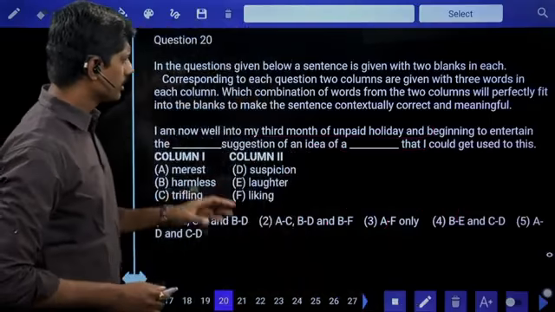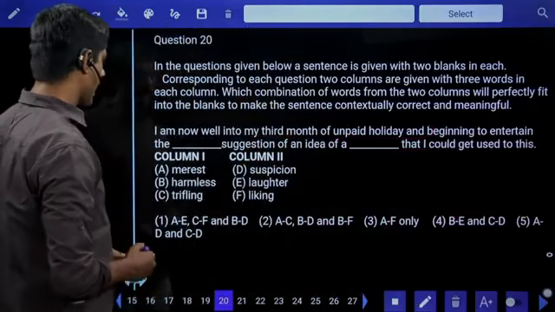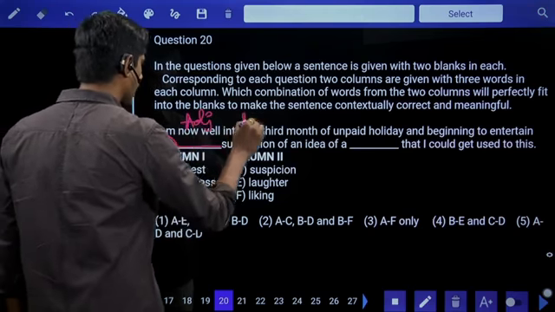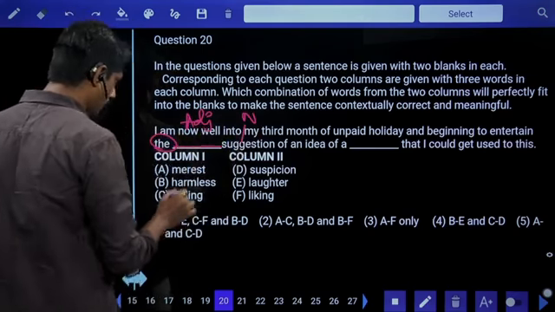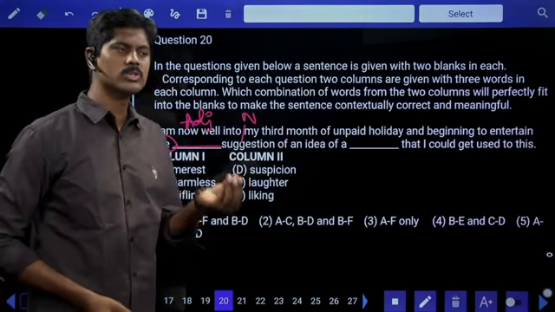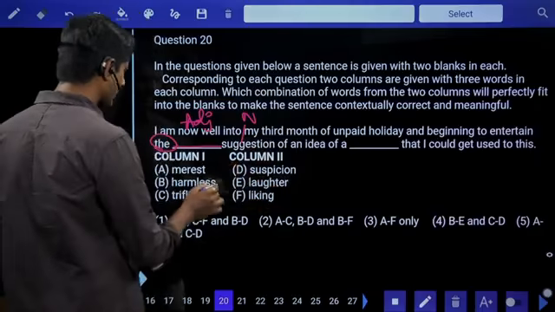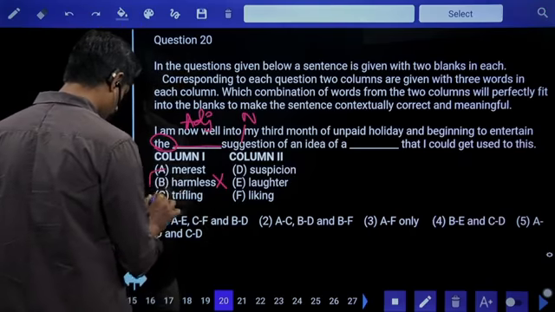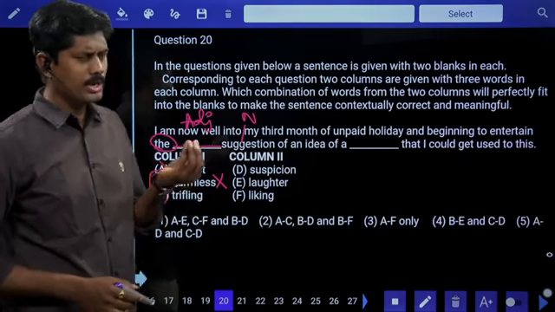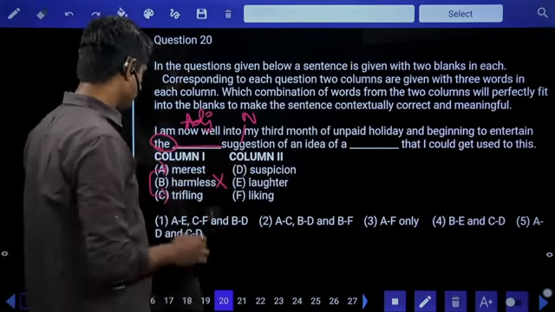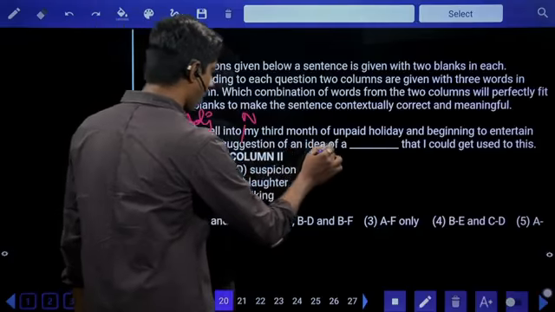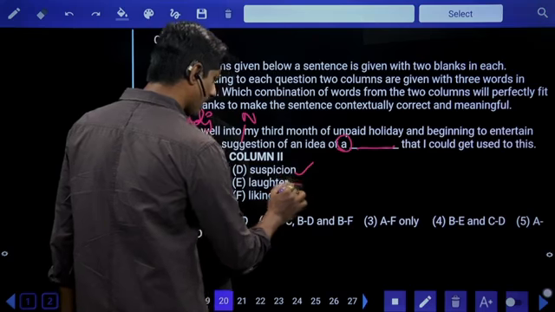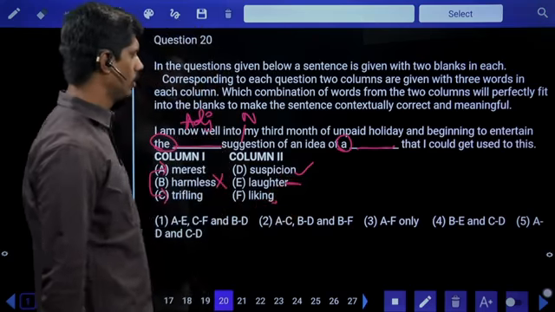I am now well into my third month of unpaid holiday and beginning to entertain the dash suggestion. The dash suggestion. I require an adjective in the blank because this is the noun, definite article, adjective, noun formula. Merest suggestion. Merest means minute, something which has less value. Harmless suggestion. We don't say harmless suggestion. Trifling, yeah. Merest and trifling both have the same meaning, which means very little value.